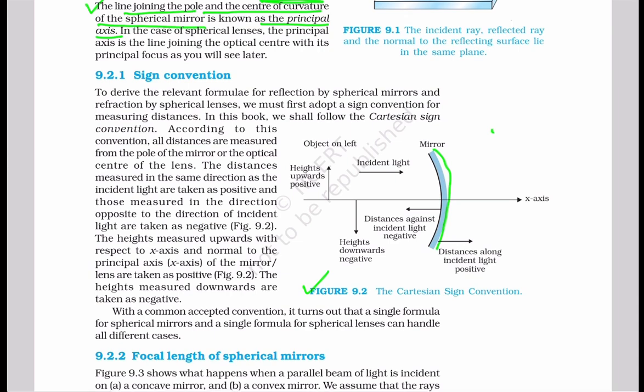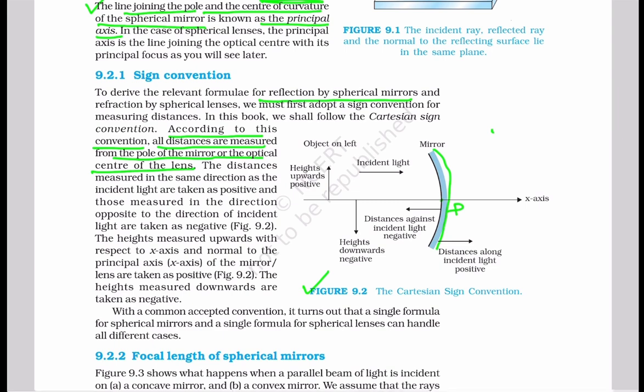Now we'll learn about the sign convention used to derive the relevant formulae for reflection by spherical mirrors and refraction by spherical lenses. According to this sign convention, all distances are measured from the pole of the mirror or the optical center of the lens. So here in figure 9.2, the pole is here in the case of the mirror, and in the case of the spherical lens, we will use the optical center.